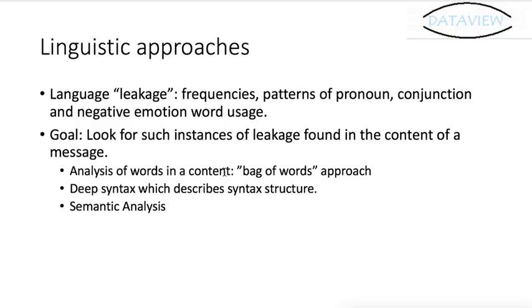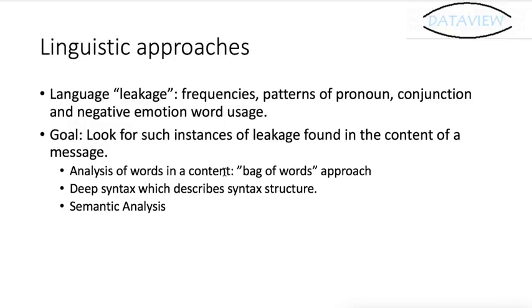First I'll introduce the linguistic approach. Based on the research, most liars will use their language strategy to avoid being caught, which means that liars can leave pattern information when writing fake news.